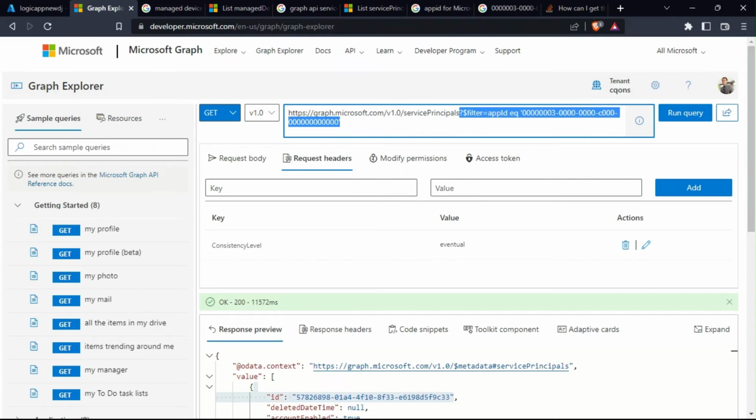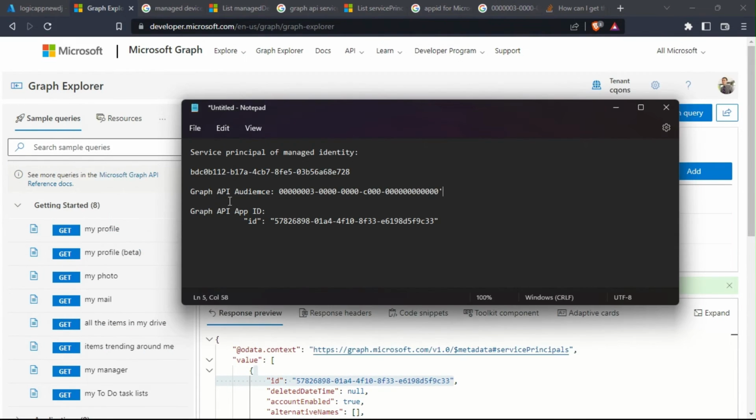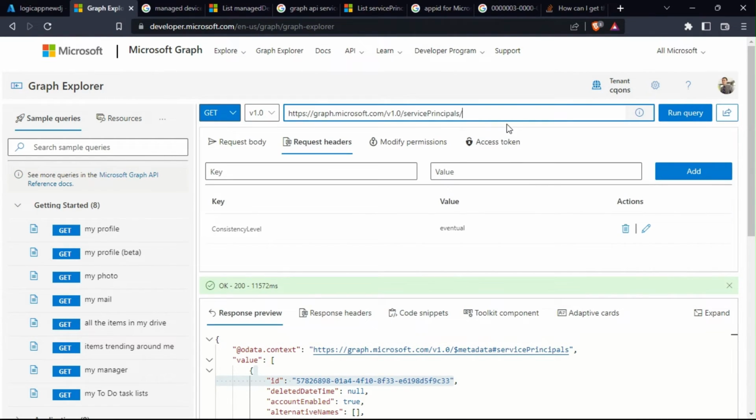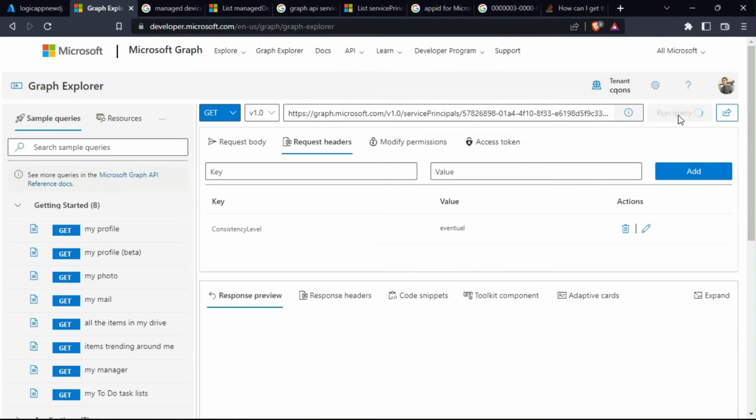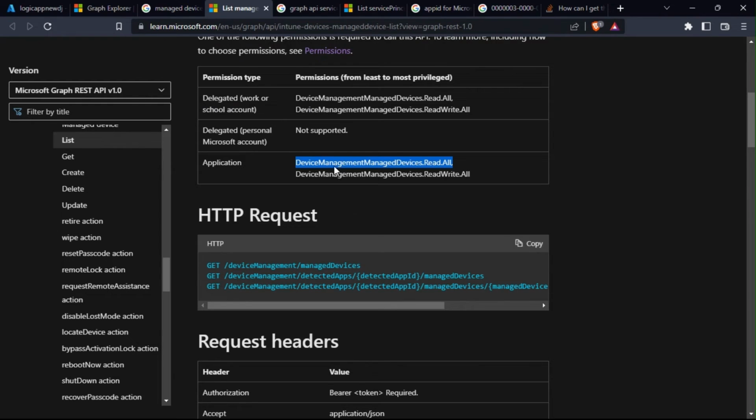I'll have to use service principal along with the graph API service principal and search for the app role. So service principal slash we need graph API app ID. So this is the service principal of graph API along with app roles. All right. So now we have got the ID app roles of all the permission which exist in Microsoft Graph.